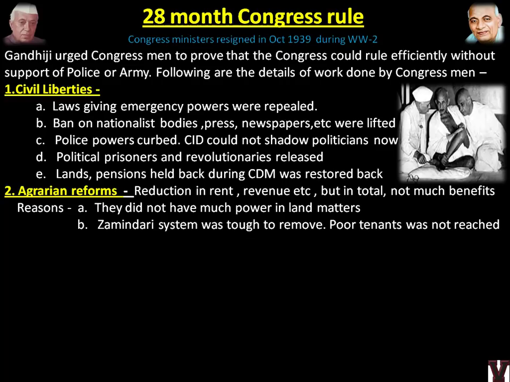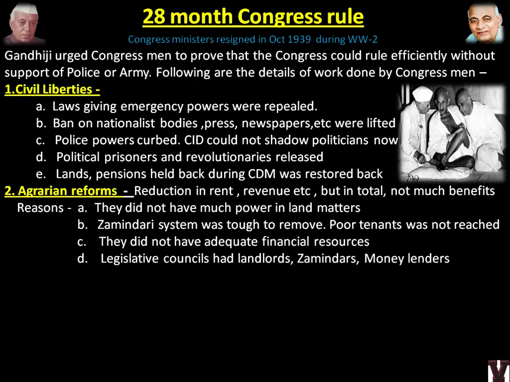Zamindari system was tough to remove. Poor tenant was not reached. They did not have adequate financial resources, because even after becoming ministers, they did not have a say in the financial allocation or budget provisions. Legislative councils had landlords, zamindars, money lenders.